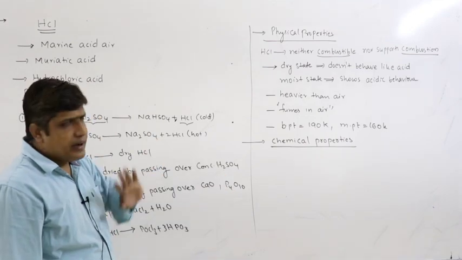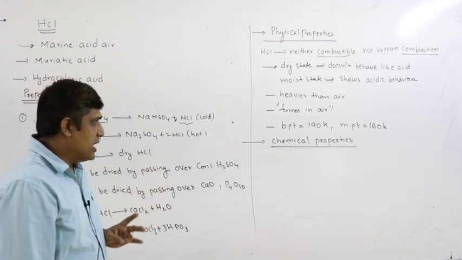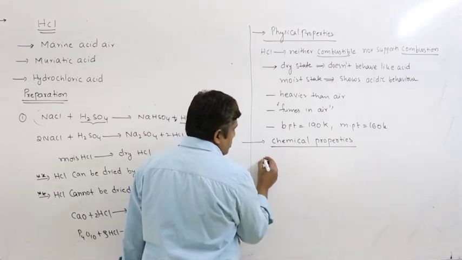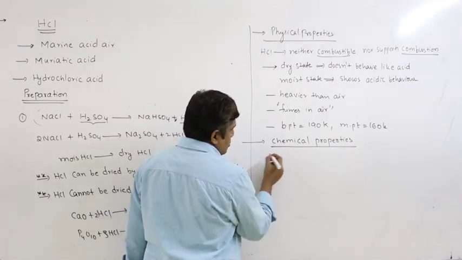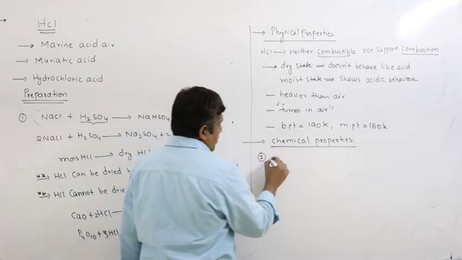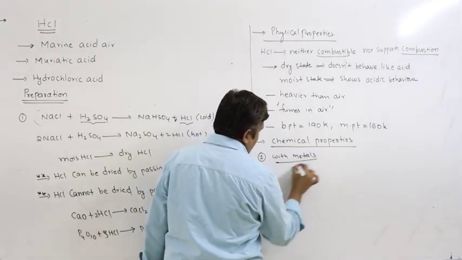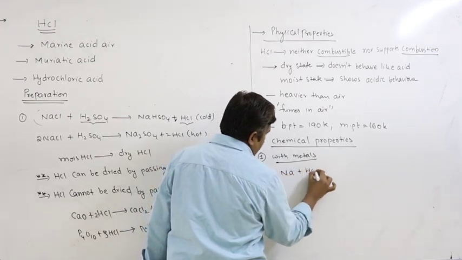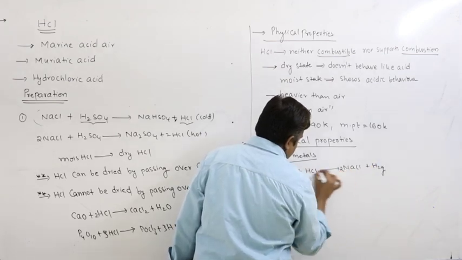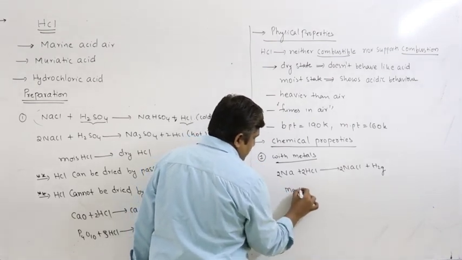So, as we already studied, HCl in dry state does not show any acidic nature, but in aqueous state it dissociates and shows acidic behavior. So, starting the reactions. In aqueous state it is a good acid, so it reacts with metals. Say sodium reacts with HCl to form NaCl and releases hydrogen gas. Similarly, you can write for magnesium.